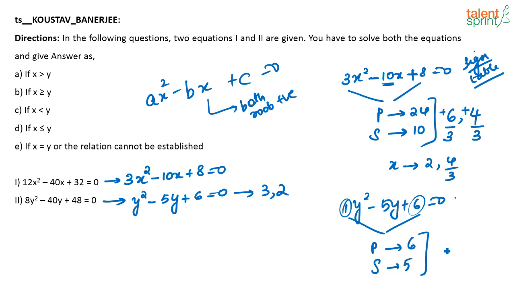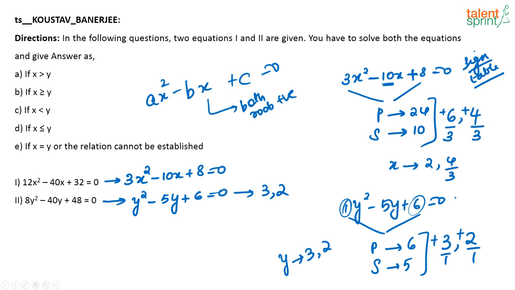So what are the two numbers? The two numbers have to be 3 and 2, right? So 3 by 1 and 2 by 1, divided by the coefficient of the square term. Both the roots will be positive. So these are the roots that I am looking for. So the value of y is 3, 2.